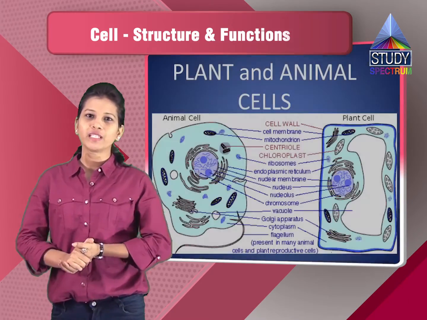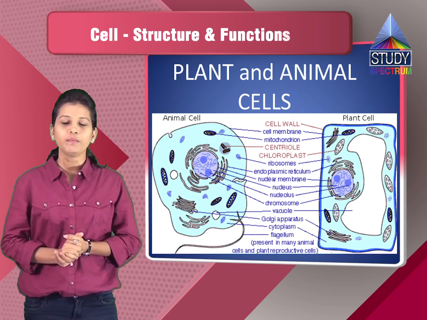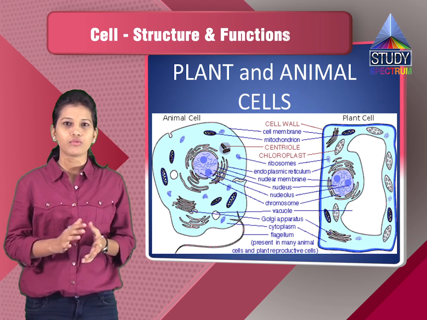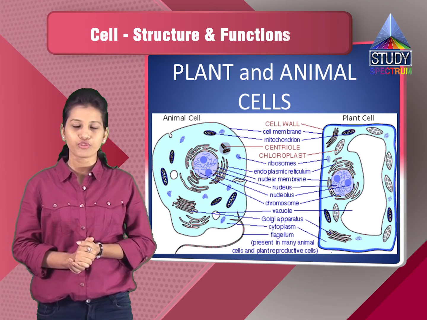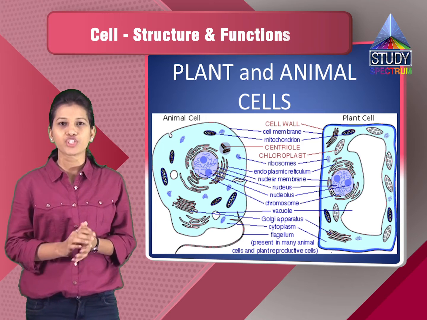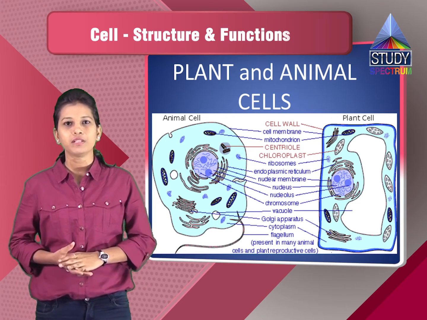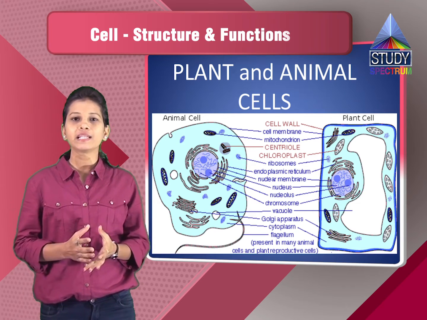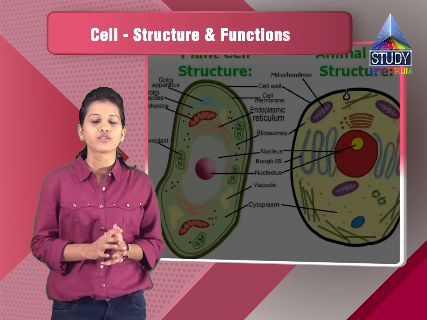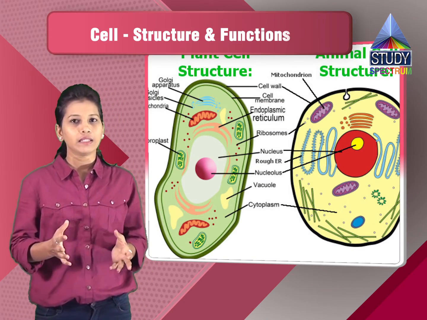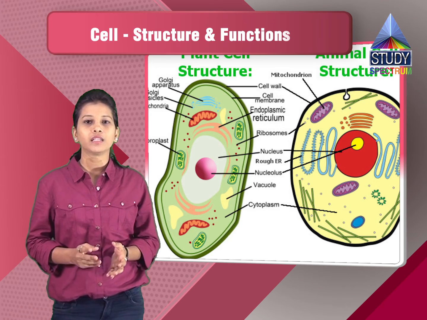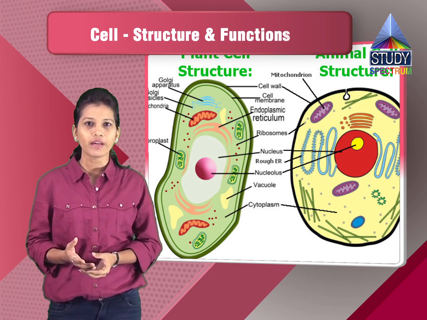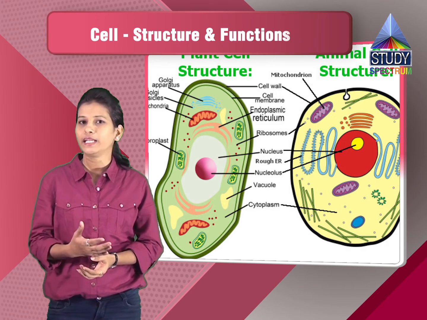See the functions of the various parts. Like we have seen the cell wall, which is the outermost covering in the case of a plant cell. It is not present in the animal cell, so the animal cell has the cell membrane as the outermost covering. Then we have the cell membrane, which is present in both plants and animals. We have also seen the cytoplasm, which is a jelly-like substance and holds the various organelles in the cell. Then the organelles we have seen are the nucleus, which is also called the heart of the cell. Then we have seen the mitochondria, which is the powerhouse of the cell, which produces ATP.